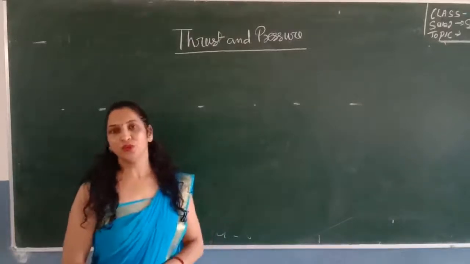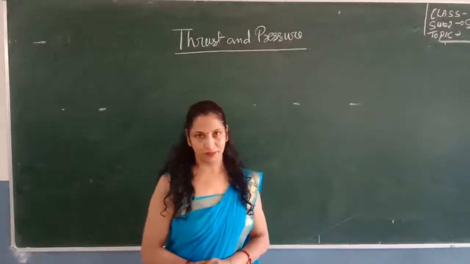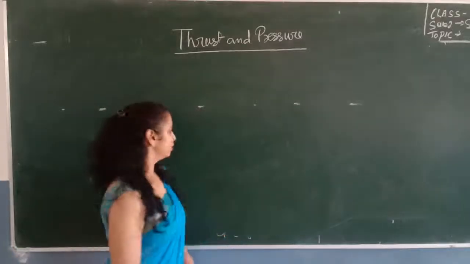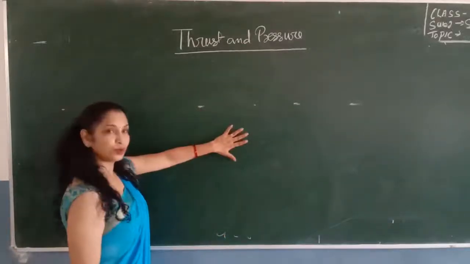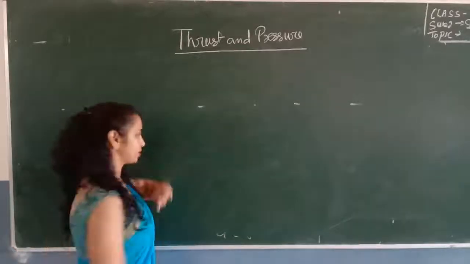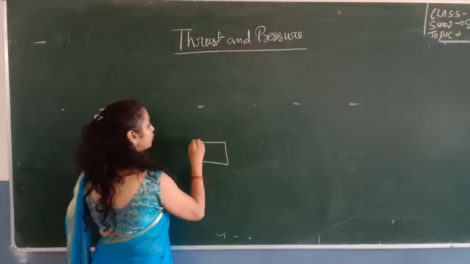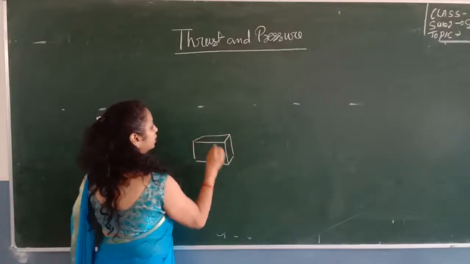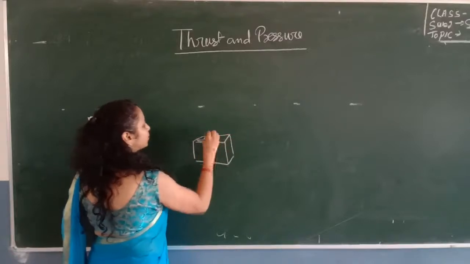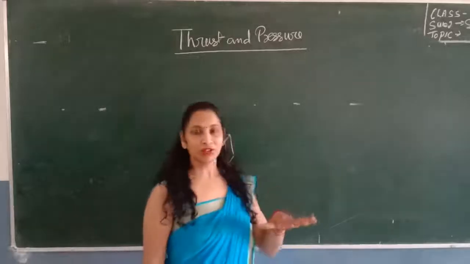So first we should know what is thrust. The force exerted on a body is called thrust. The perpendicular force exerted on a body is called thrust. Suppose we exert a force on this board. So the perpendicular force we exert on this board is called thrust. Suppose this is an object and you apply force over it. So the perpendicular force exerted by your hands on this block is called thrust. So perpendicular force is called thrust.